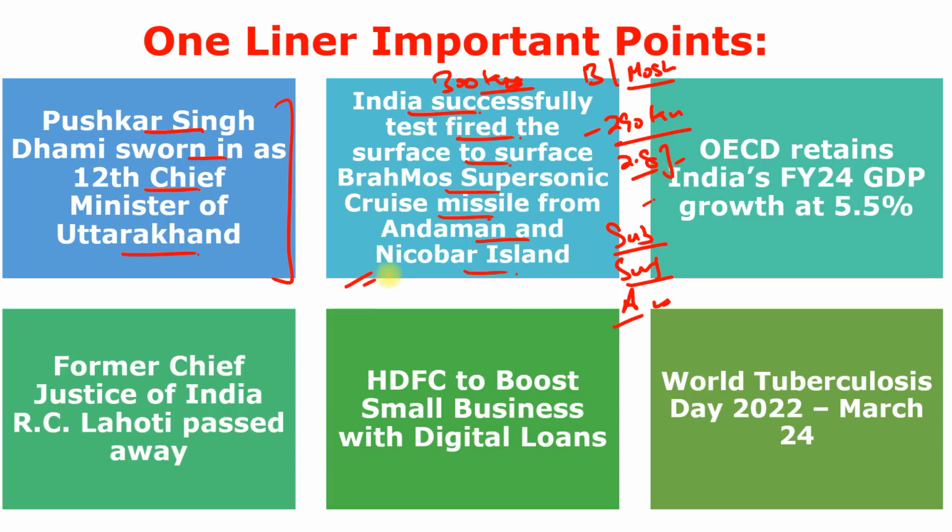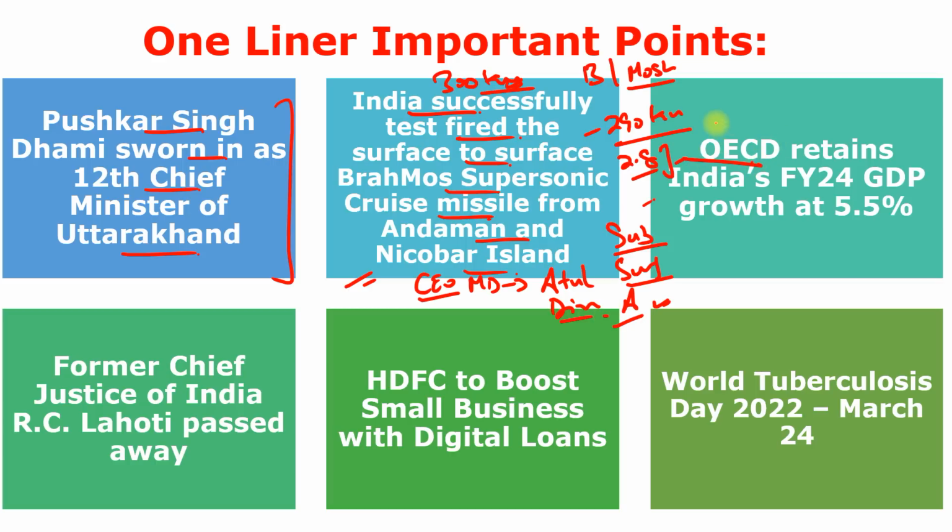So just remember, this is the BrahMos supersonic cruise missile, and this is a joint venture of Russia and India. And this company is known as BrahMos Aerospace Limited. And who is the CEO and managing director? He was recently appointed, Atul Dinkar Rane. Atul Dinkar Rane. Next is OECD.